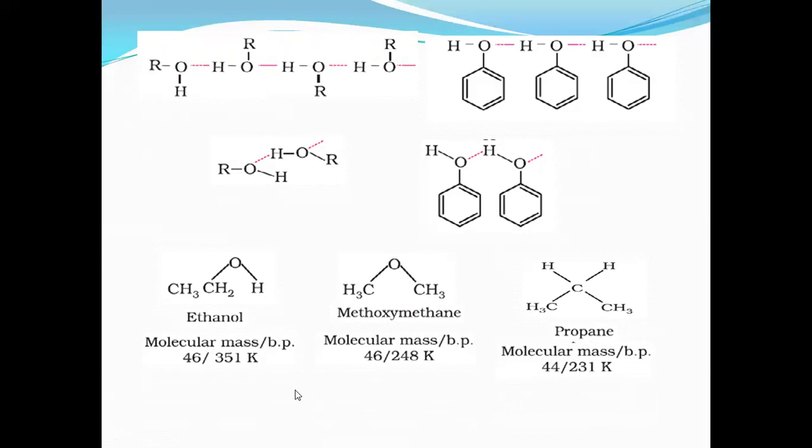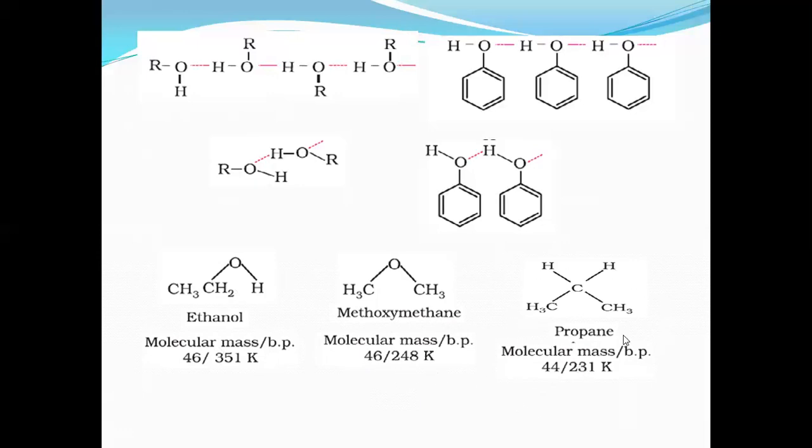Now you can go for their boiling points. 351 is for ethanol, 248 is for methoxymethane, and 231 is for propane. The boiling point of propane is very much less when compared to ether, which is less than ethanol. Why? That is because of the hydrogen bond. Ethanol forms intermolecular hydrogen bonds, whereas methoxymethane does not form hydrogen bonds, therefore its boiling point is less.